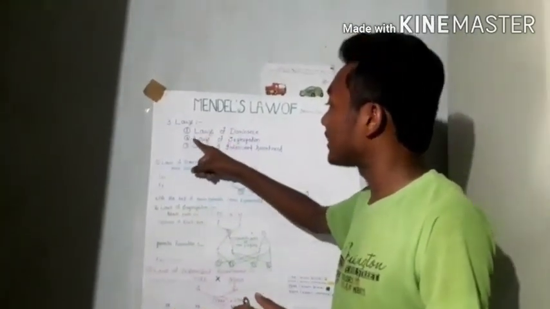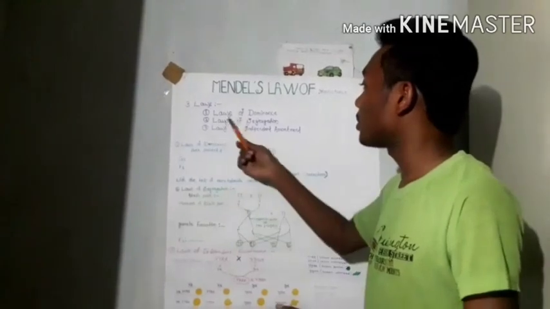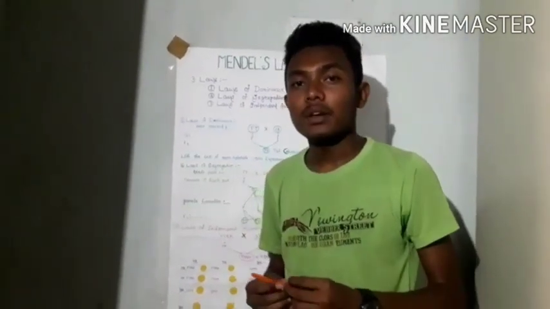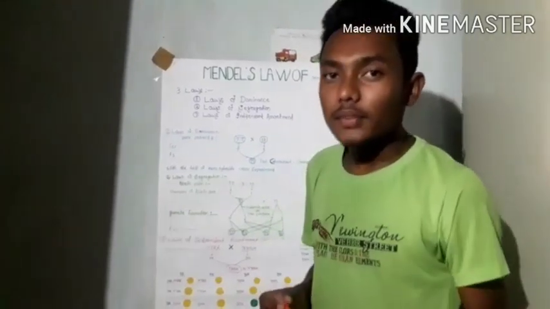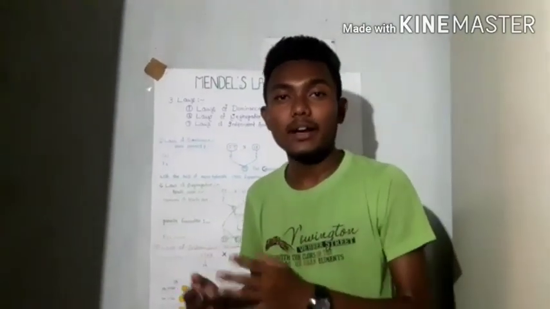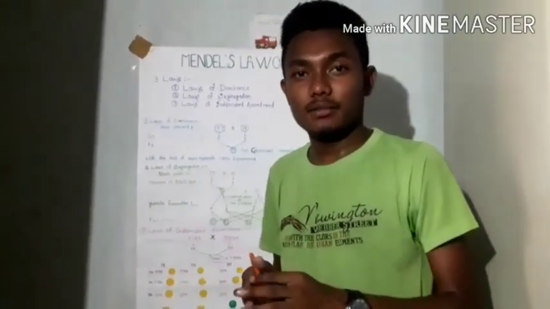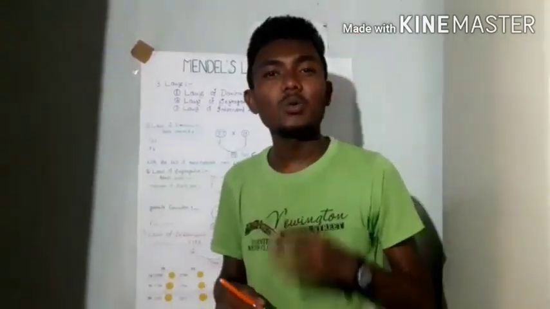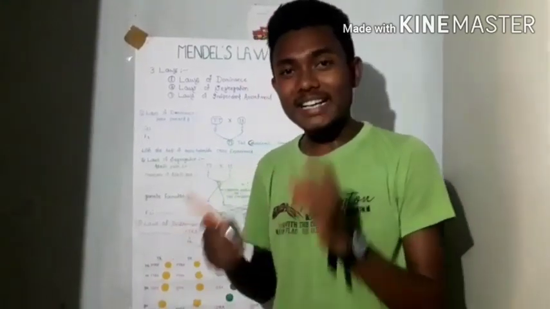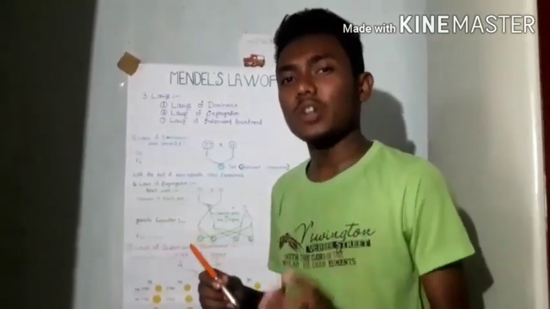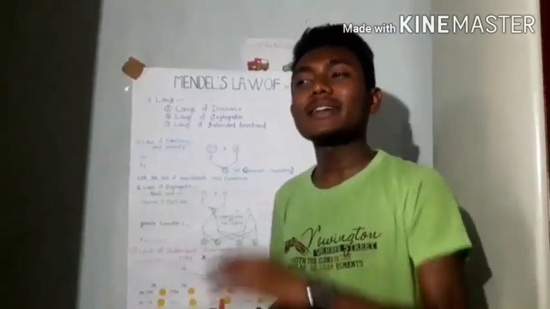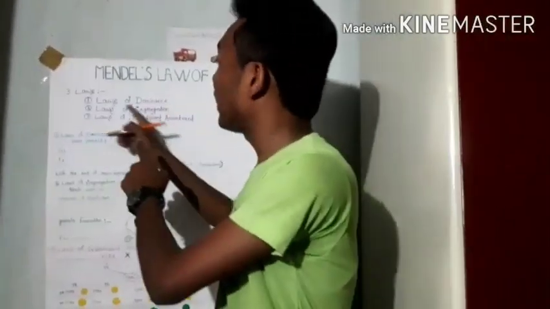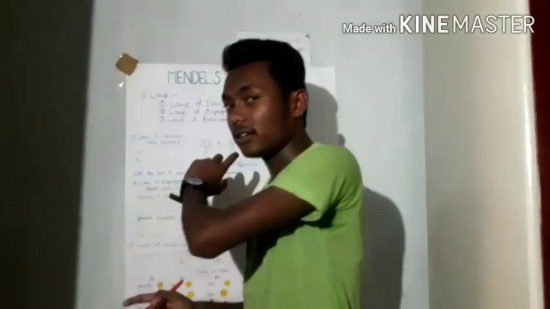Now we will proceed to the second law of inheritance, that is the law of segregation, right? In the law of segregation, from the reappearance of the recessive characters in the F2 generation, Mendel concluded that the F1 generation factors do not mix with each other, but they remain segregated or separate during gamete formation. And this is the second law of inheritance, the law of segregation.